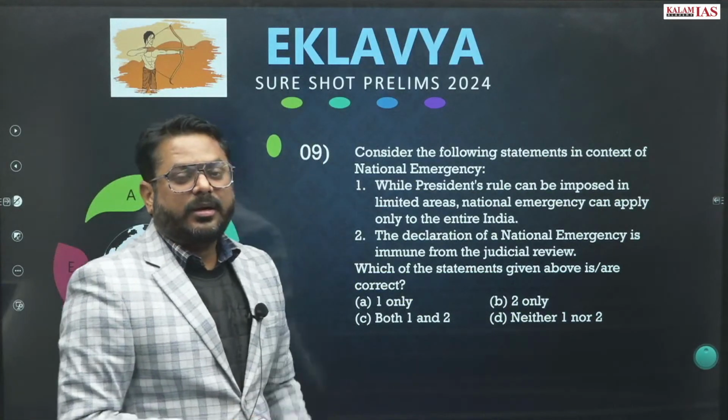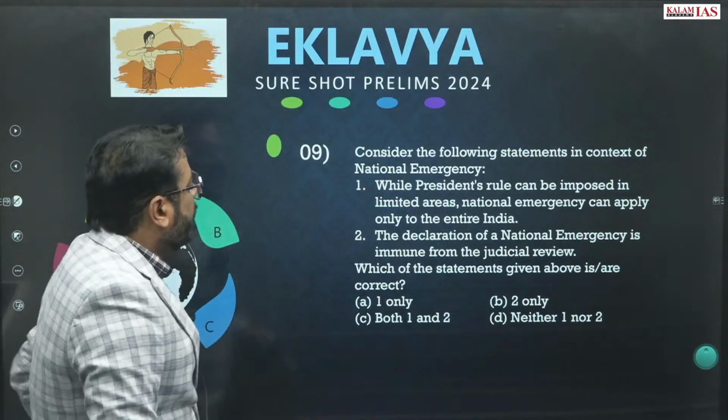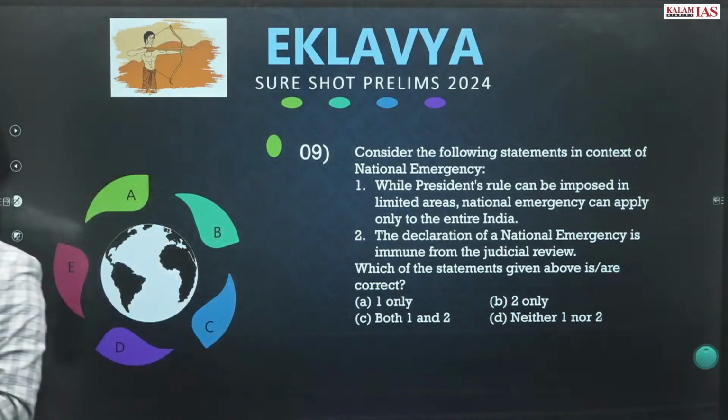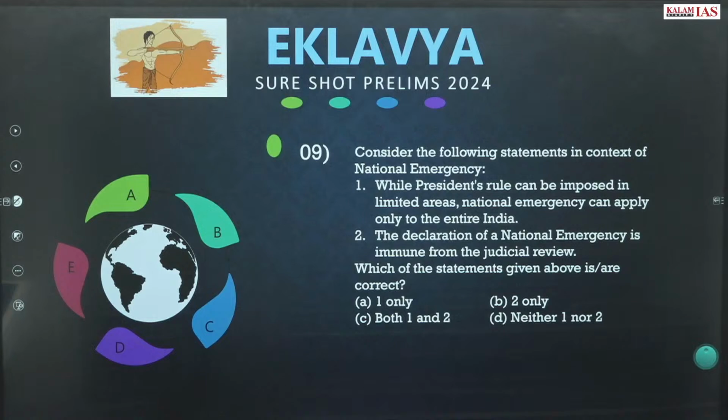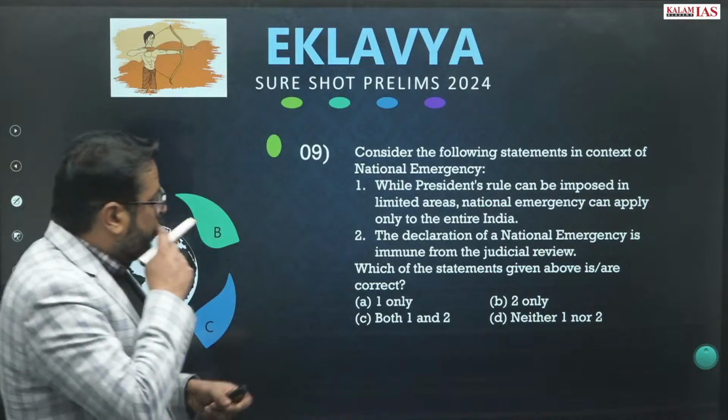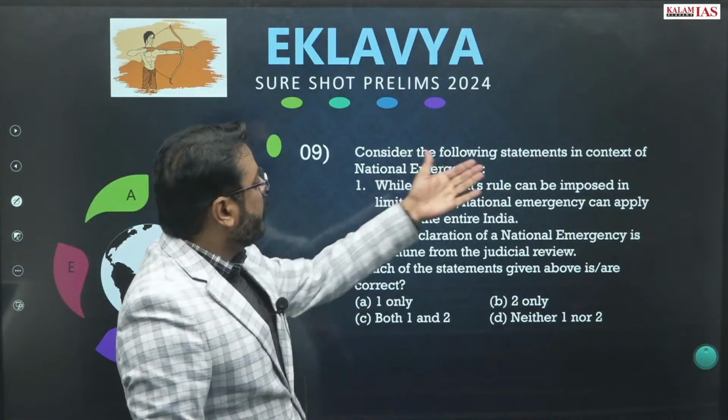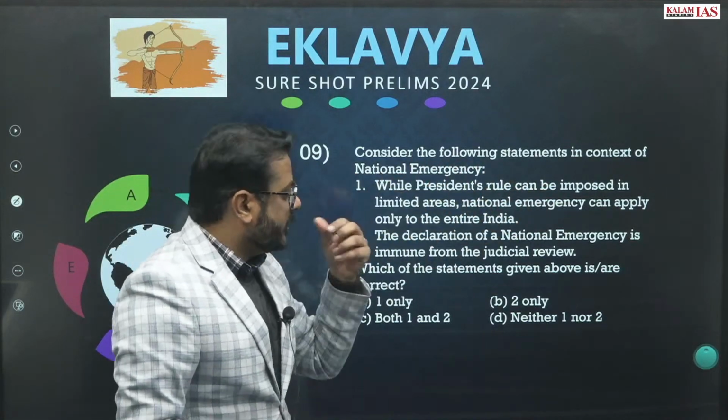Question number 9, please read it. Question number 9 says, consider the following statements in context of the national emergency.